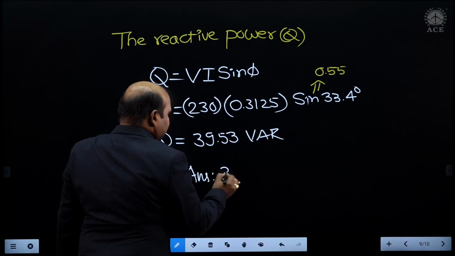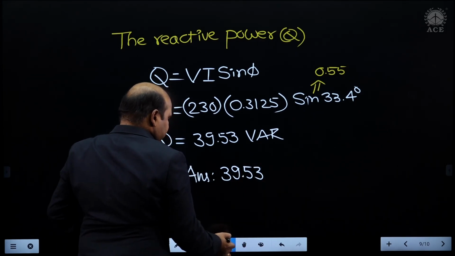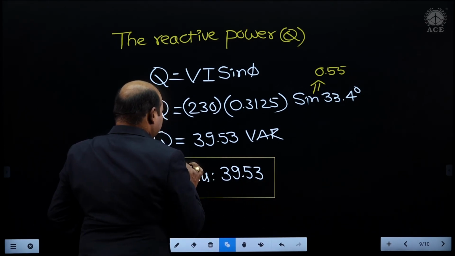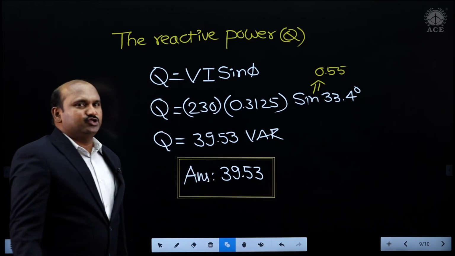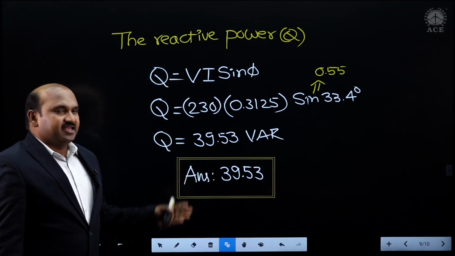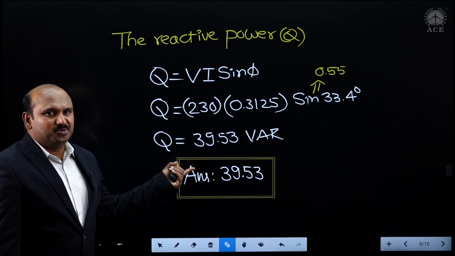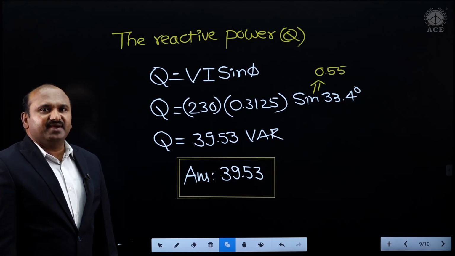The answer is 39.53. You need to type 39.53 with the keyboard, because the reactive power consumed by the fan is equal to 39.53 volt ampere reactive.